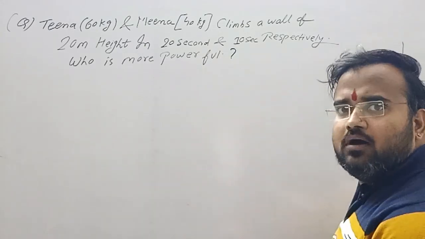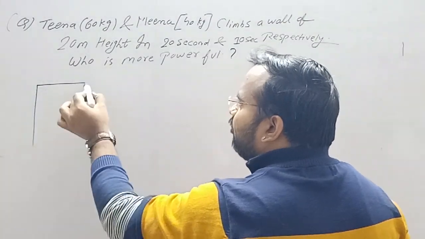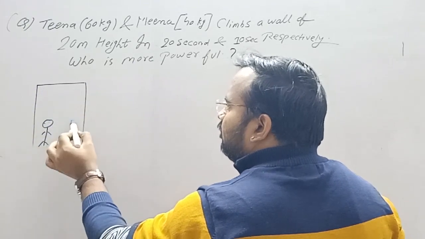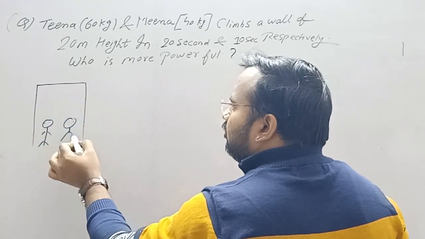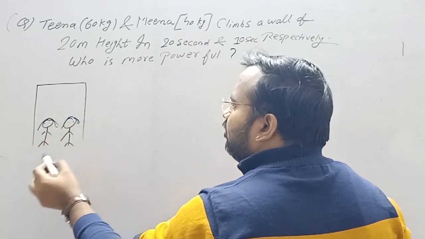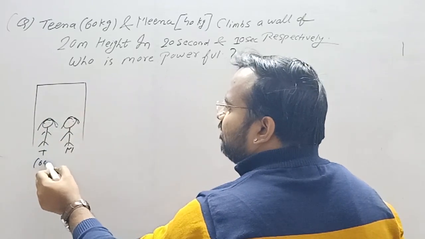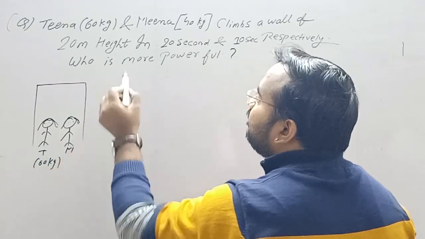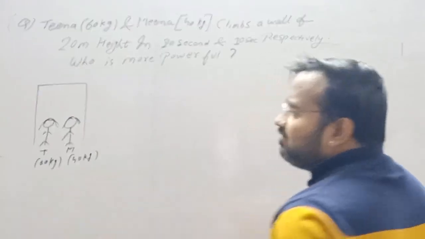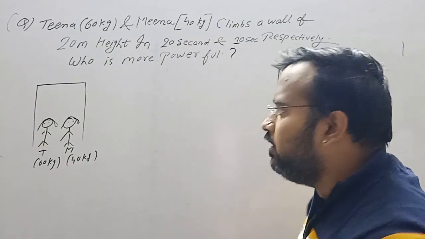First, let me make a diagram. Suppose this is the height of the wall. This is the wall. Suppose this is Tina and this is Meena. Tina's mass is 60 kg and Meena's mass is 40 kg. First we'll calculate the force exerted by Tina and Meena to climb the wall.